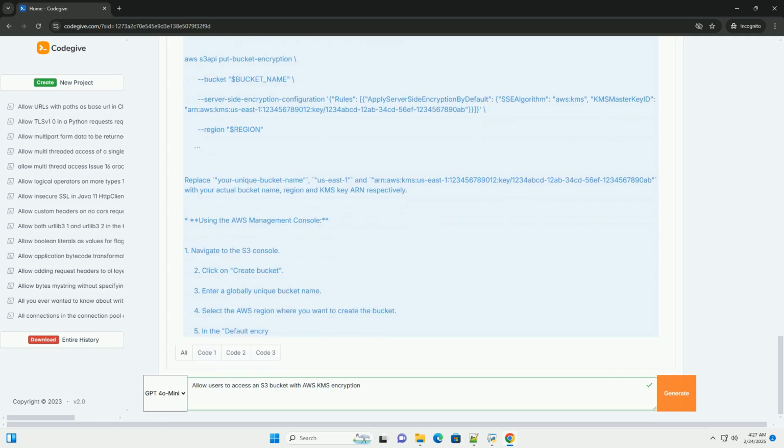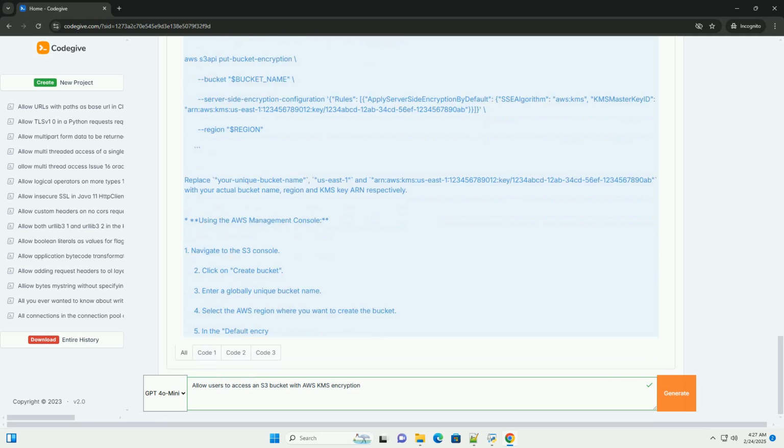S3 bucket policy. Create a file named s3-bucket-policy.json with the following content. Replace your-unique-bucket-name and the ARN arn:aws:iam::12345678901:role/S3AccessRole with your actual bucket name and the ARN of the IAM role you just created.